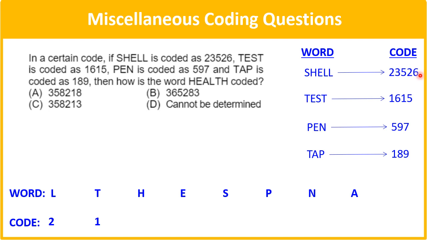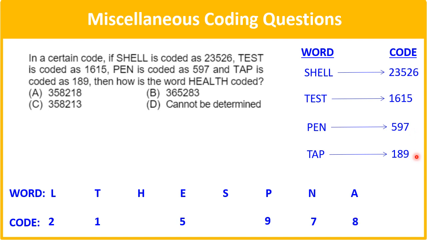Now if we look at test and pen, E is the common letter and the common number in their codes is 5. This means the code of E will be 5. Now if we look at the words pen and tap, P is the common letter here, and the common number is 9. So the code of P will be 9. Now similarly we can establish the codes of S, N and A. The code of N will be 7 because P and E are done. So N is only left in the word pen, whose code will obviously be 7.